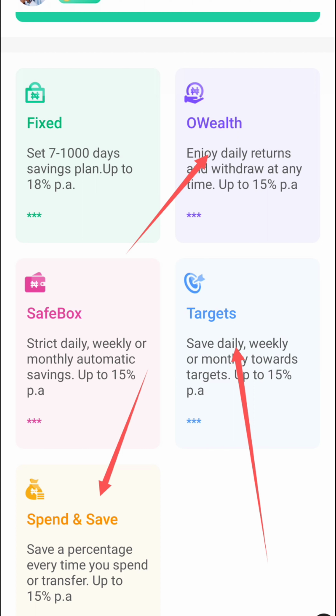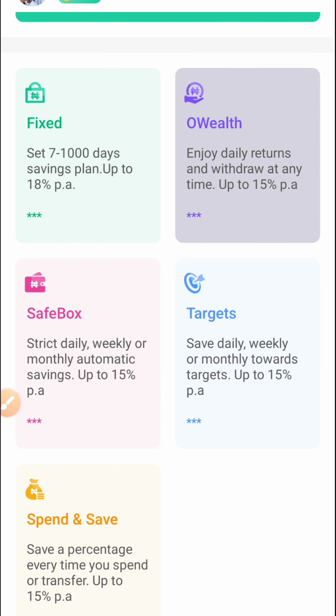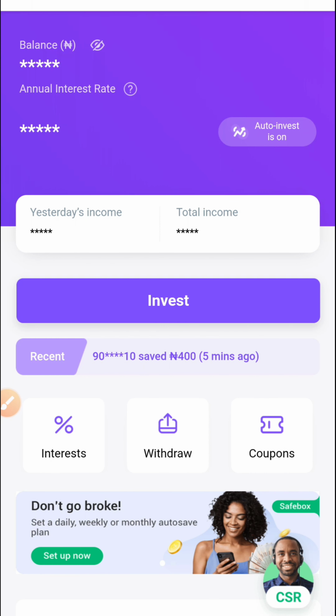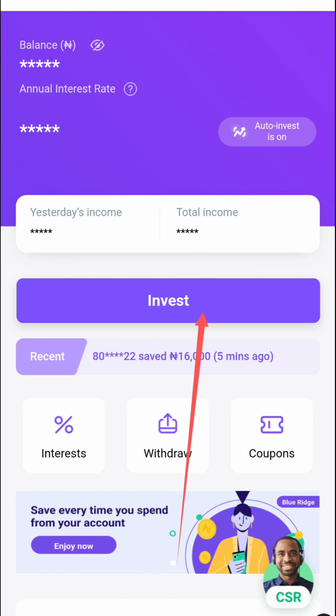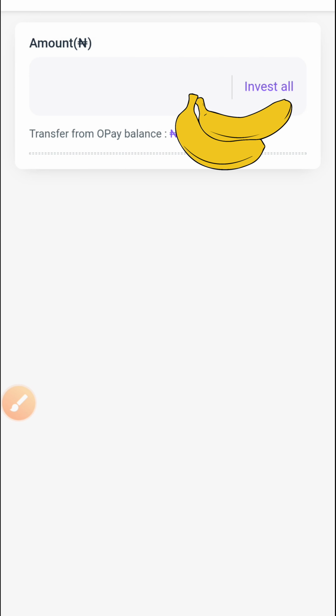So let's quickly click on the wallet and let me show you how you are going to be investing using this wallet. Once you click on the wallet, this is what you are going to be seeing. What we are going to be clicking on is this. You would want to click on this invest in order to invest your money. So let me quickly click on invest. Once you click on invest, this is what you are going to be seeing.